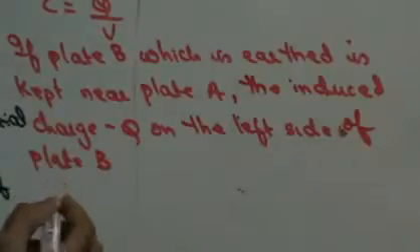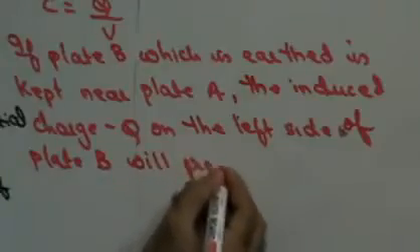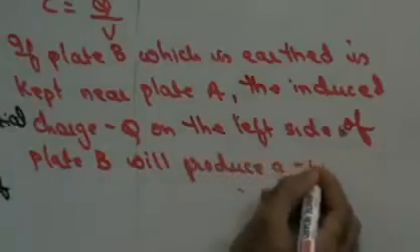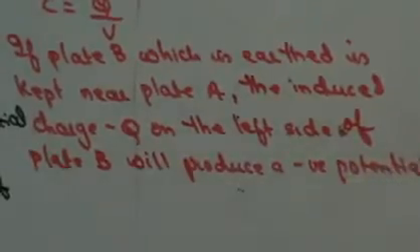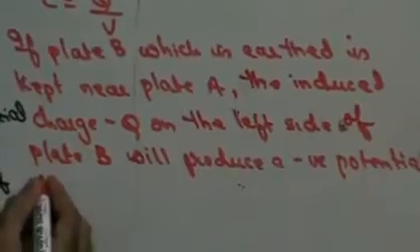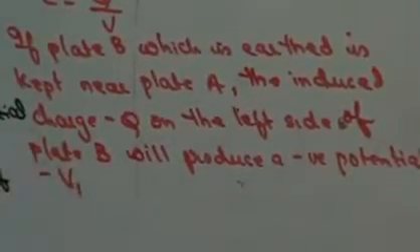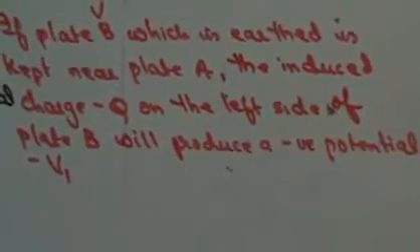Since there is a negative charge, it will produce a negative potential. Let us assume that plate B produces a negative potential minus V1.